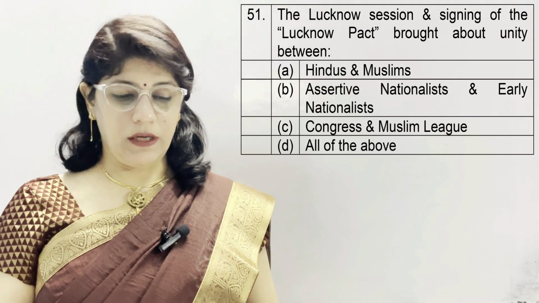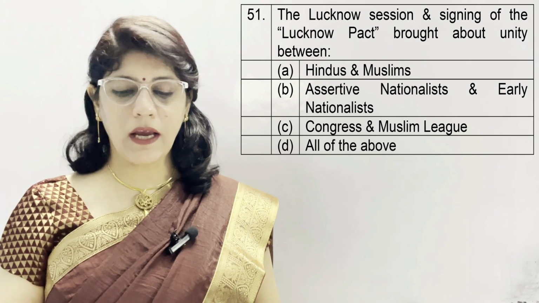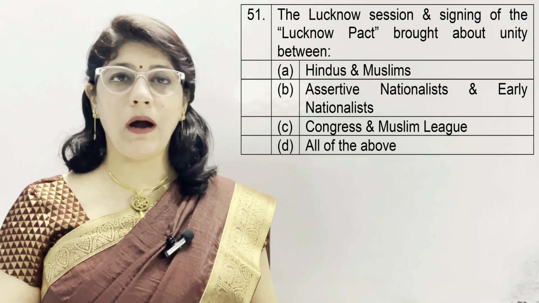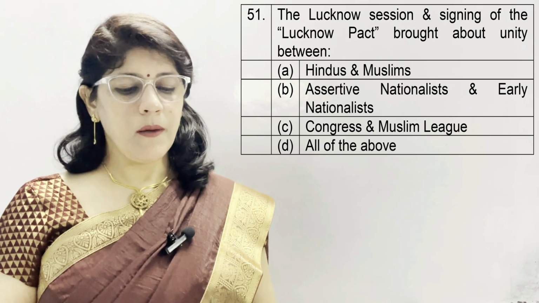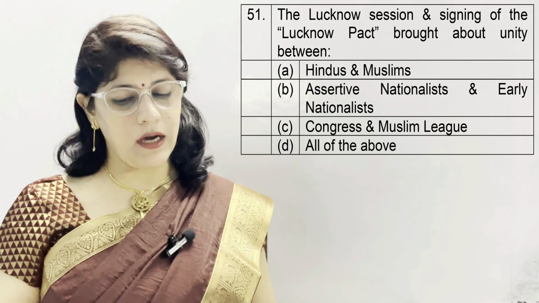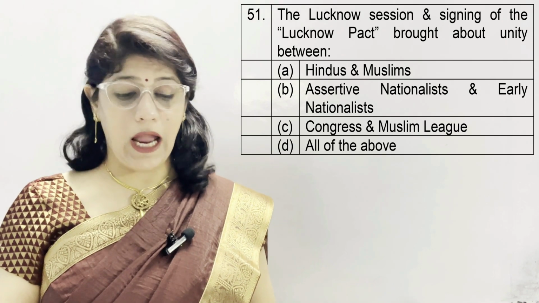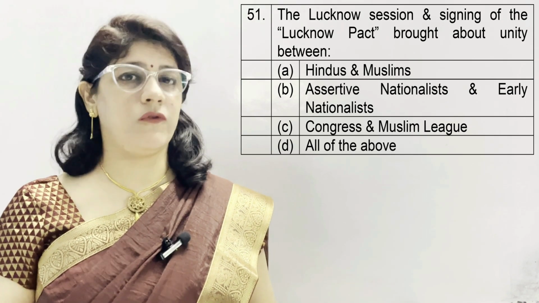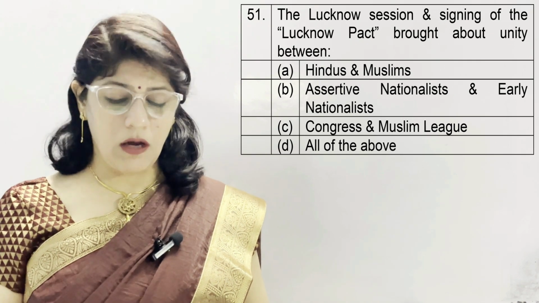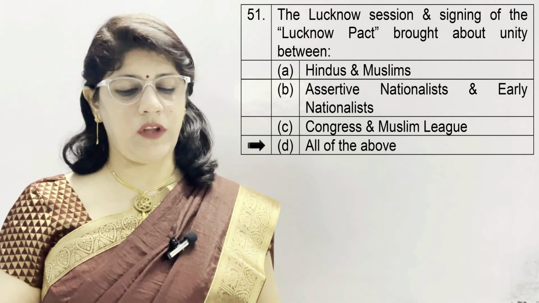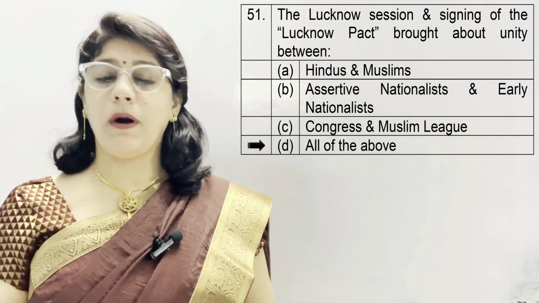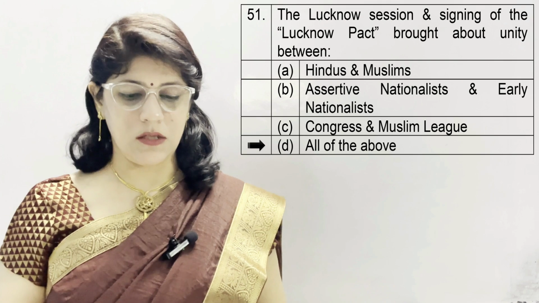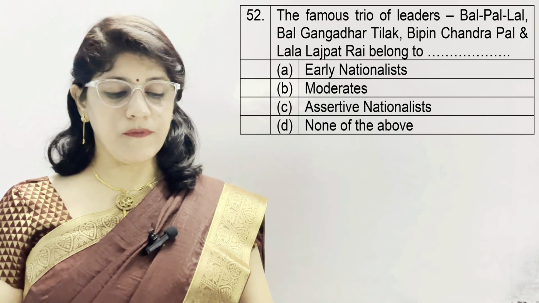Question number 51. The Lucknow session and signing of Lucknow Pact brought about unity between A option Hindus and Muslims, B assertive nationalists and early nationalists, C Congress and Muslim League, and D all of the above. And we know that the correct answer is all of the above because this historic session of Lucknow brought about unity among all these.